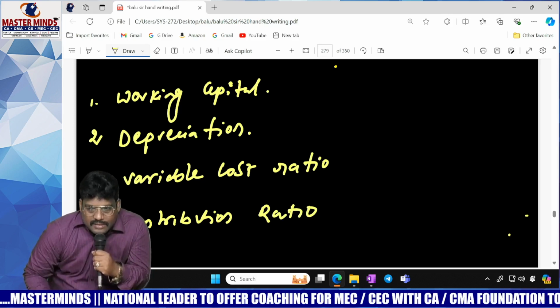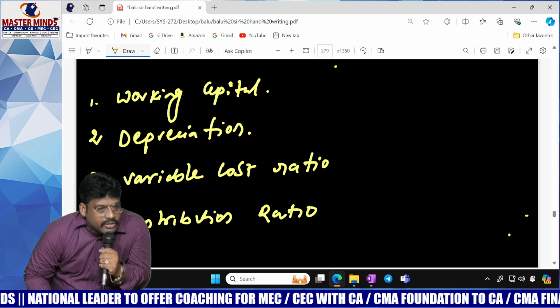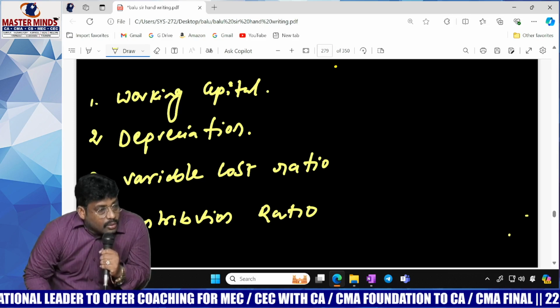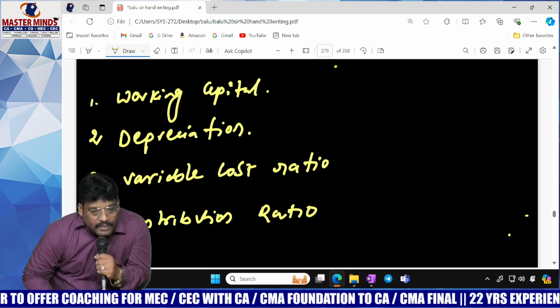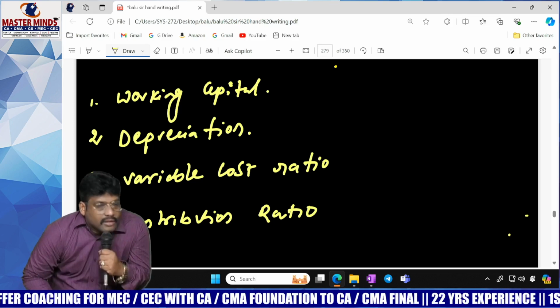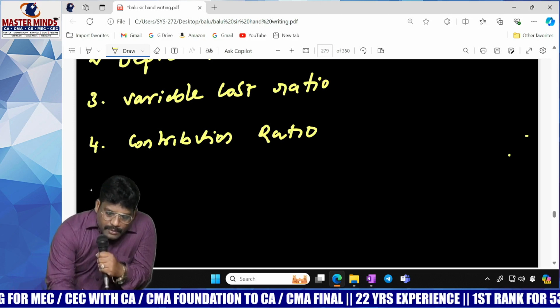Contribution divided by sales. Or else one more shortcut, sir. 1 minus variable cost ratio equals contribution ratio. 1 minus contribution ratio equals variable cost ratio. Are you getting it? Another one is, do you know what you mean by set off loss?